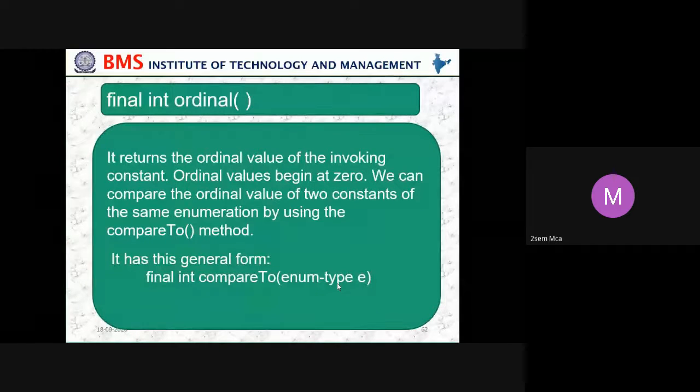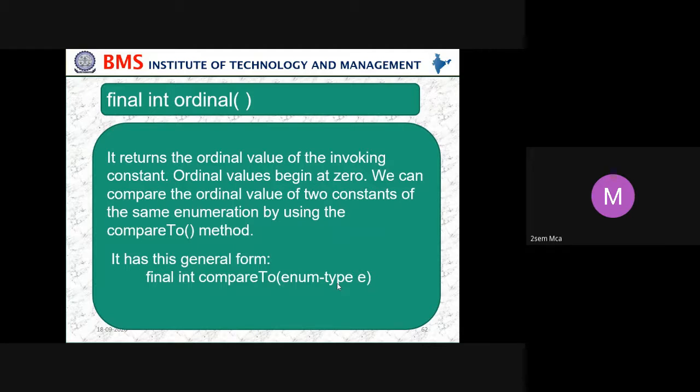Final int ordinal returns the ordinal value of the invoking constant. Ordinal values begin at 0. We can compare the ordinal value of two constants of the same enumeration by using compareTo. So that's what we have just used, compareTo.